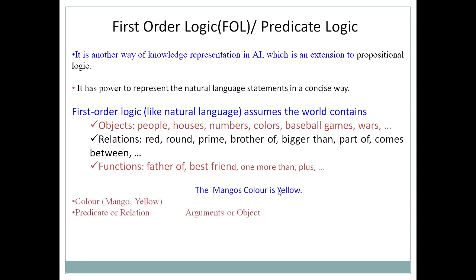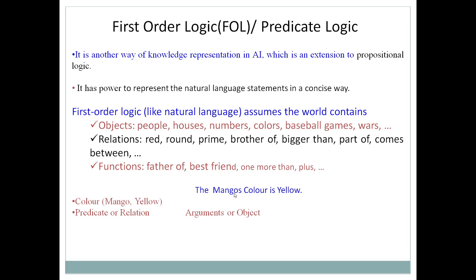Now let's take a simple example: Mango's color is yellow. How do we represent it in predicate logic? Here color is a predicate, whereas mango and yellow are called arguments or objects.